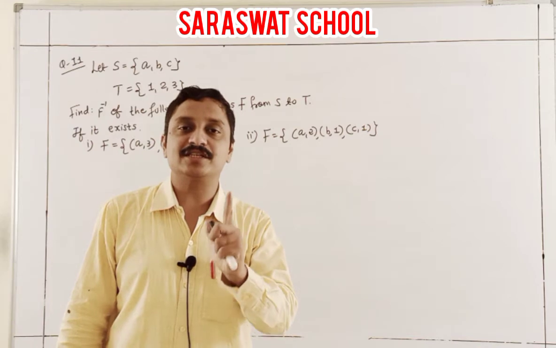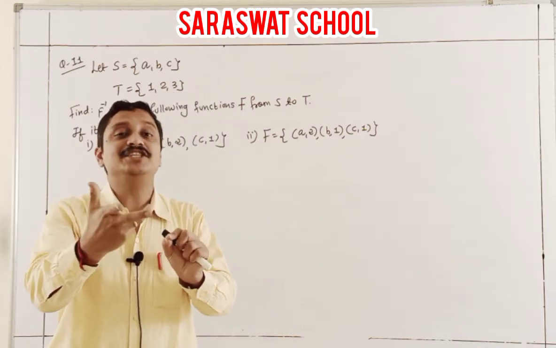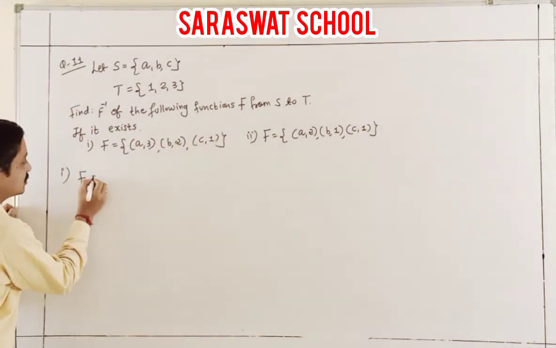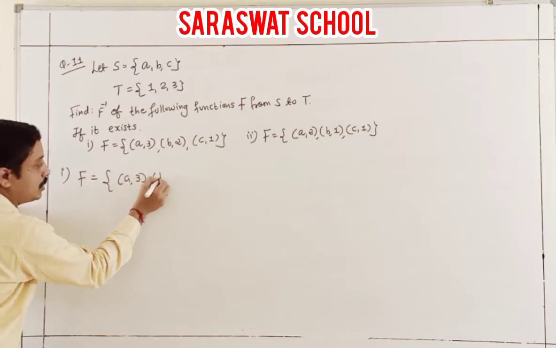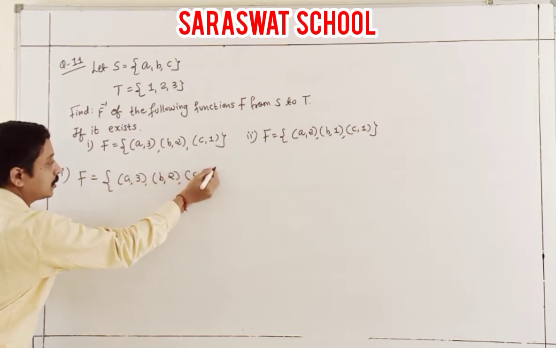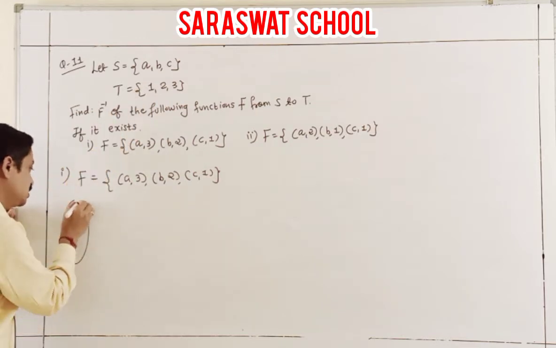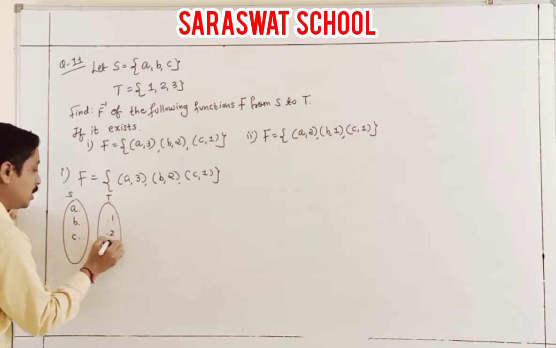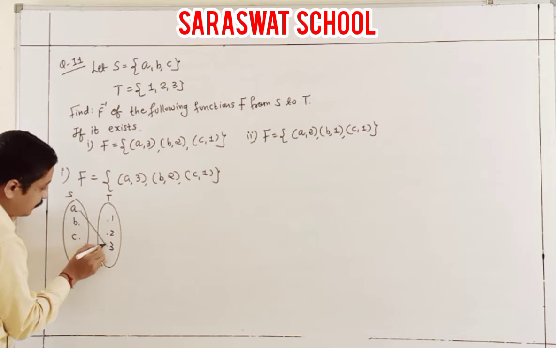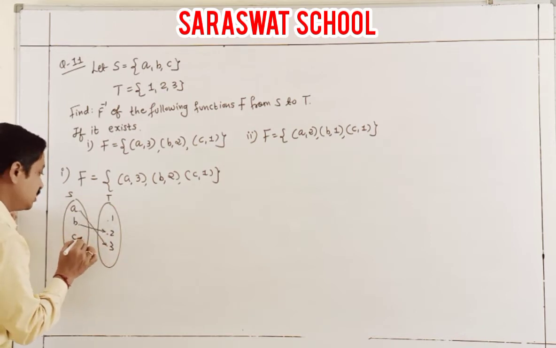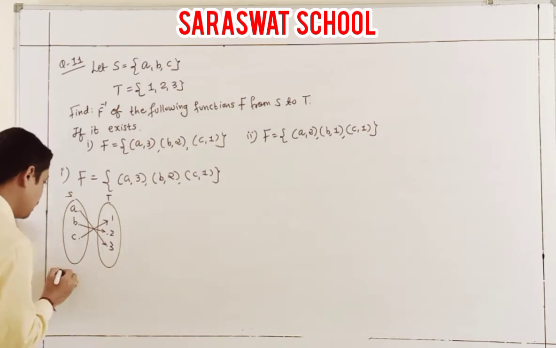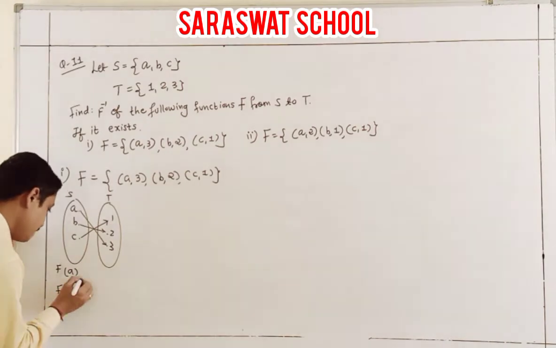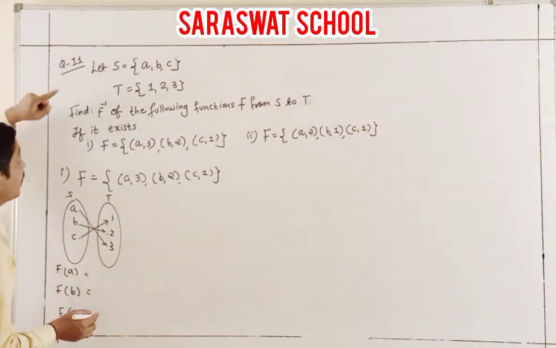When does it exist? Yes, it must be bijective. We check first whether it is 1-1. Secondly, I check whether it is onto, and then F inverse. So I go to the first one: function F gives A to 3, B to 2 and C to 1, from S to T. So I just show it here: S, here T, A, B, C, 1, 2, 3, A then 3, B then 2 and C then 1. These are to check first: F of A, capital F, sorry, F of B and F of C. What are you getting for F of A?